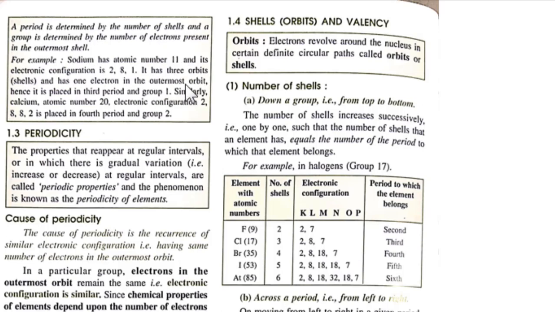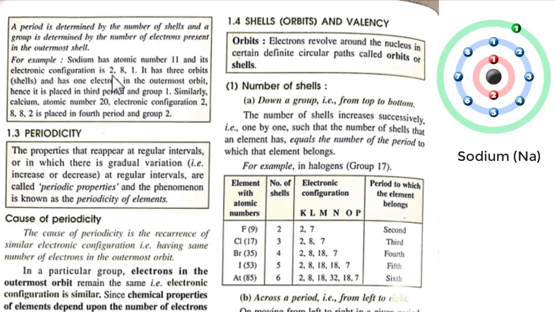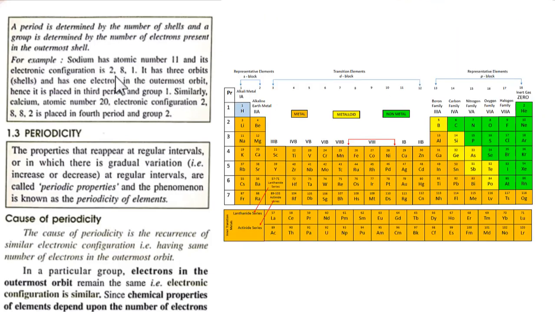So now if we find out the electronic configuration of sodium, there will be 3 shells in sodium. The first shell, that is the K shell, should have 2 electrons, the next will have 8 and the third will have 1 electron. Since the last shell contains 1 electron, it should fall under group 1. And since there are 3 shells in sodium, therefore it must fall in the third period.